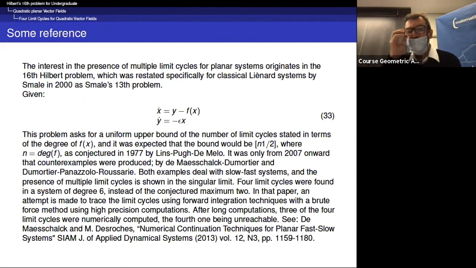Okay, some references to be quoted at this point of the talk. The interest in the presence of multiple limit cycles for planar vector fields originates in the Hilbert 16th problem. And there is a class of systems which is of special interest, which is called Liénard systems. So the usual Liénard equation is this: x dot is y minus f of x, y dot is minus x. There is no epsilon.